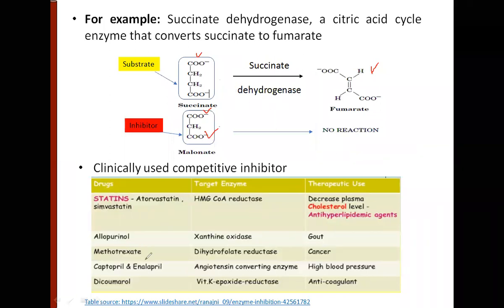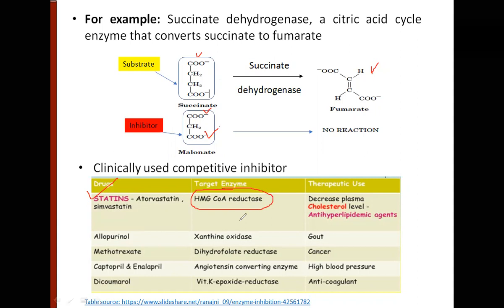Now, competitive inhibition has been used clinically in therapeutics. For example, you have the drugs statins. This is a class of drugs. Atorvastatin, simvastatin are the individual drugs in this particular group. They competitively inhibit a very key enzyme in cholesterol biosynthesis, HMG-CoA reductase, hydroxymethylglutaryl coenzyme A reductase.